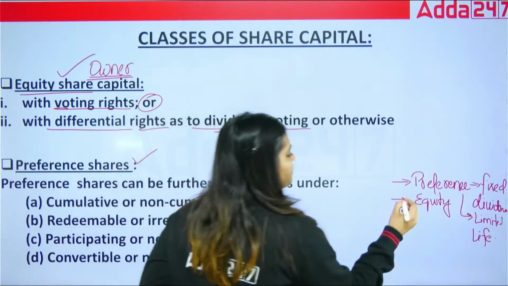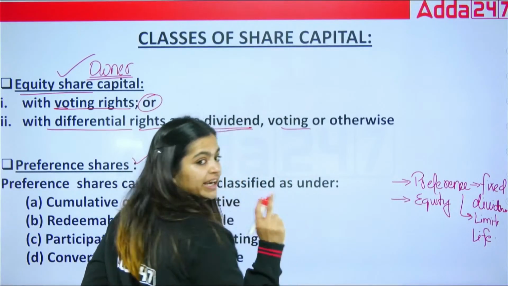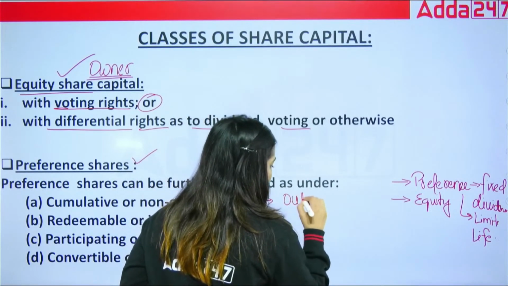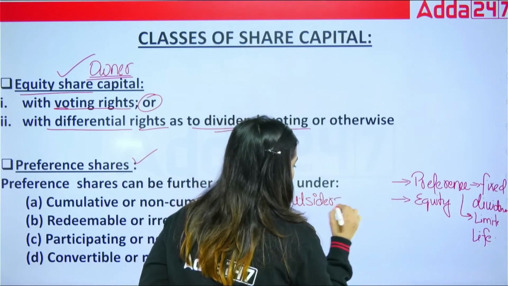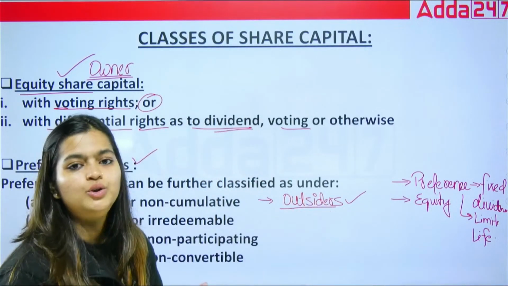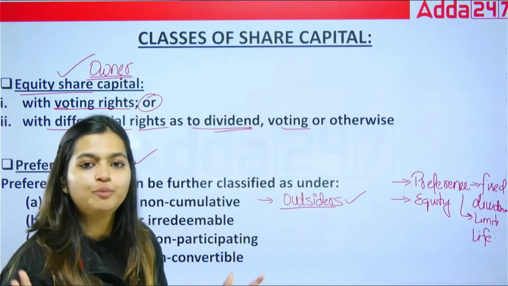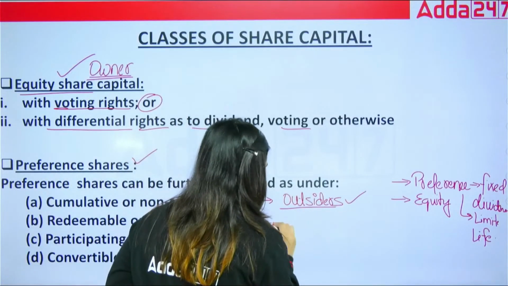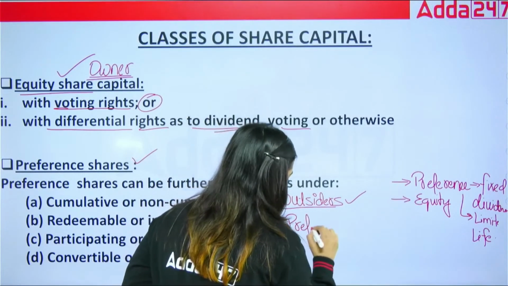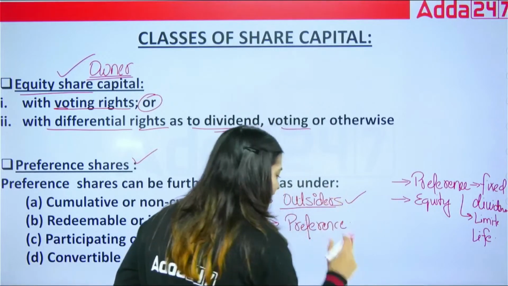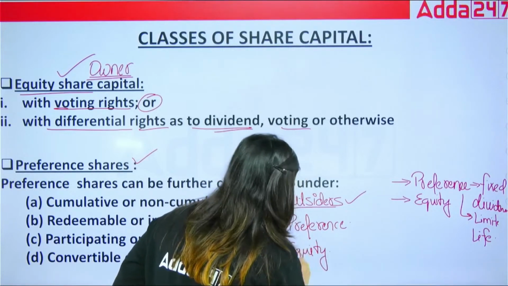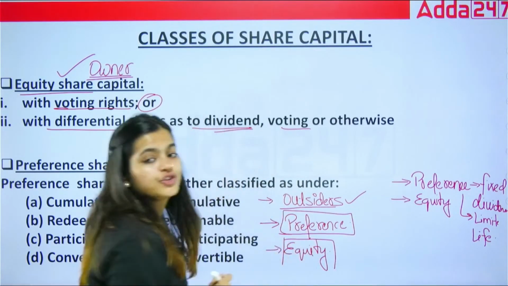Now, if there is a situation of winding up, firstly, all the monies will be distributed to outsiders: bank loan, creditors, suppliers. Firstly, we have to pay all these types of outsiders. After that, whatever amount is left will be given to your preference shares. And if anything is left, then only it will be distributed to equity.